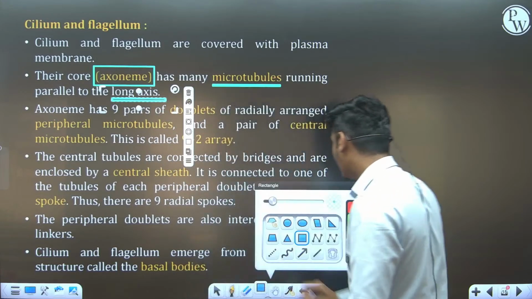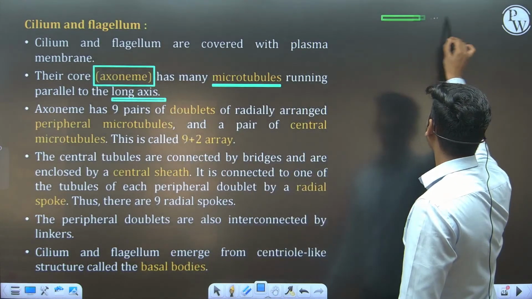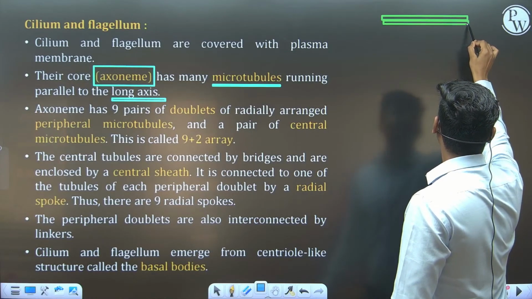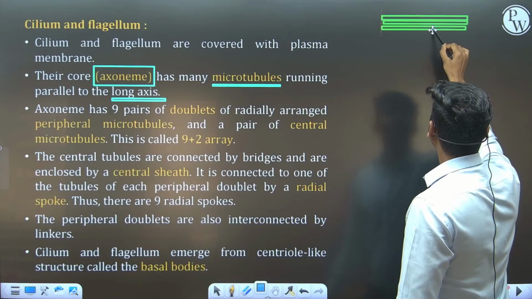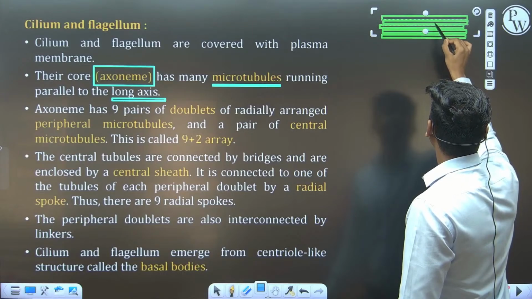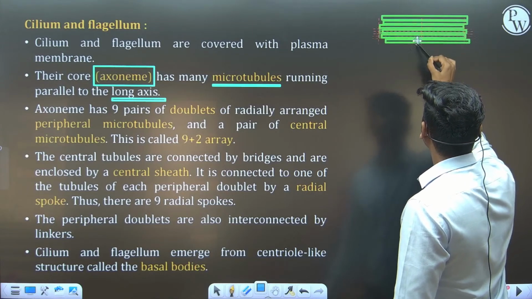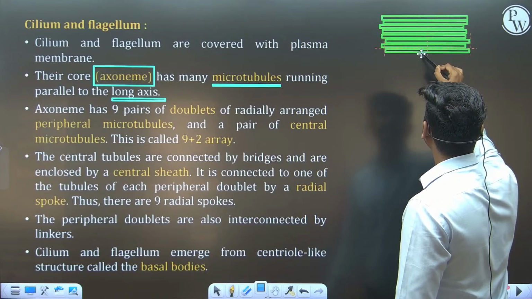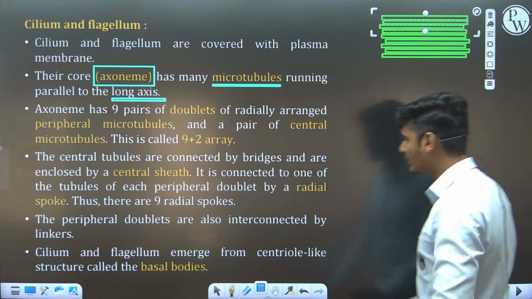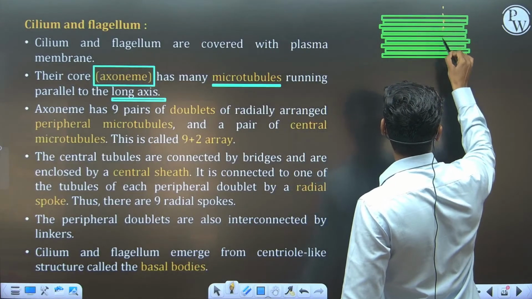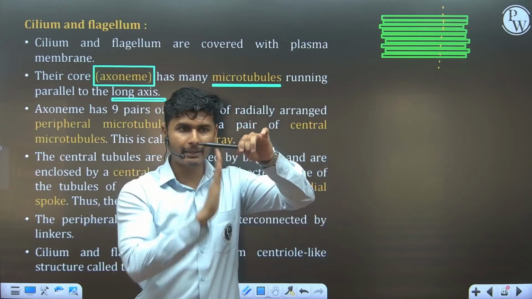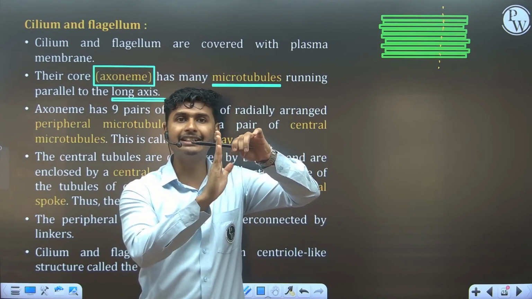It means they have many microtubules. I am drawing a microtubule here, one, and second, third, fourth, fifth, sixth, seventh, eighth, ninth. Those are the microtubules running parallel to each other. And if we cut this section and observe, for example, this is the running microtubule, I am cutting the transverse section.